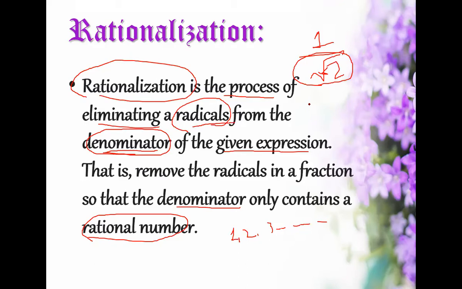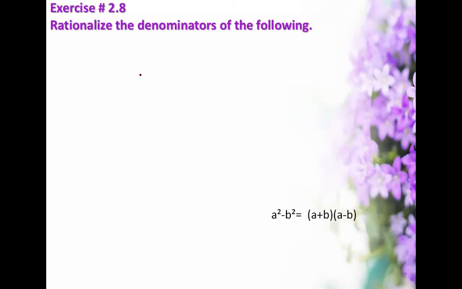So in the upcoming exercise, which is your exercise number 2.8, you have to rationalize the denominators. Just suppose here you have a question, 1 upon 3 plus under root 7. Okay, so this under root 7 is basically a surd.